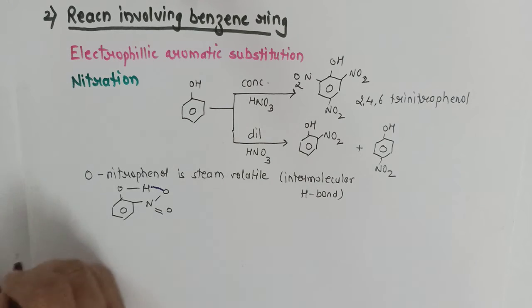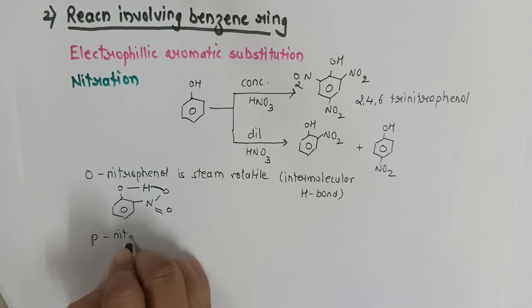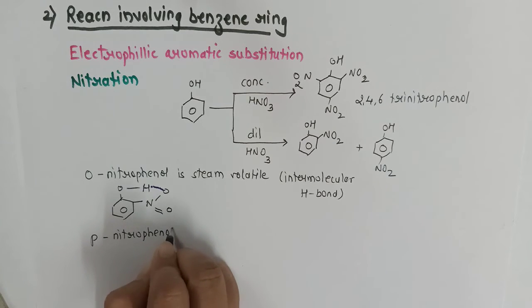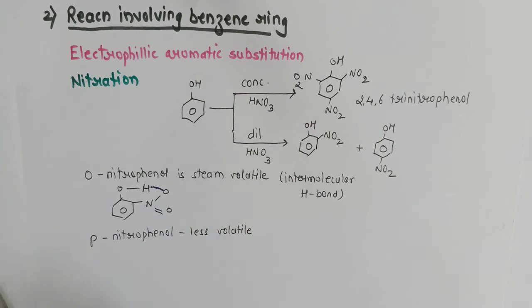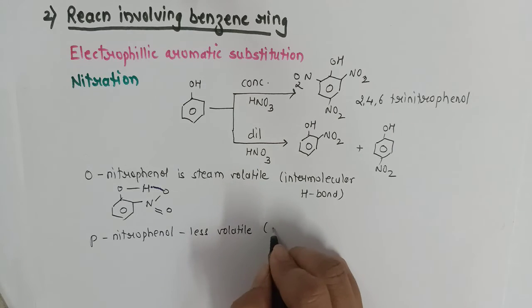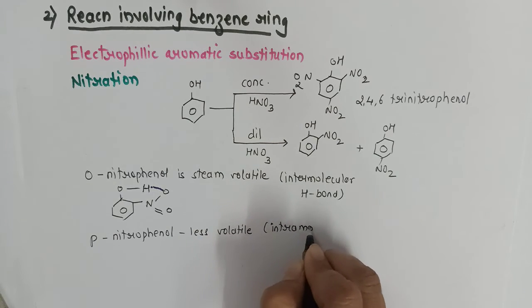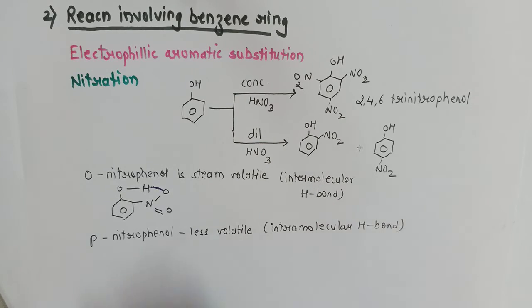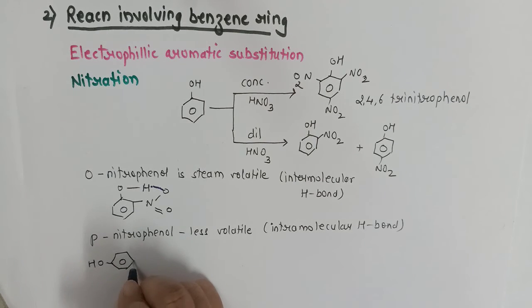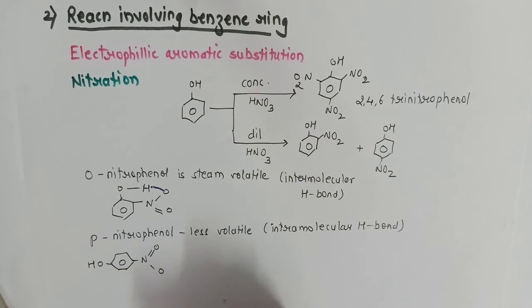Whereas paranitrophenol is less volatile and therefore obviously it will show a high boiling point. Here it is intermolecular hydrogen bonding. One molecule of paranitrophenol forms a hydrogen bond with another molecule of paranitrophenol.